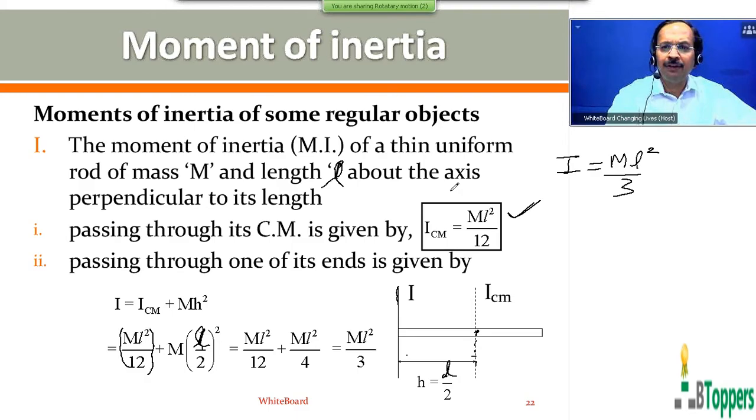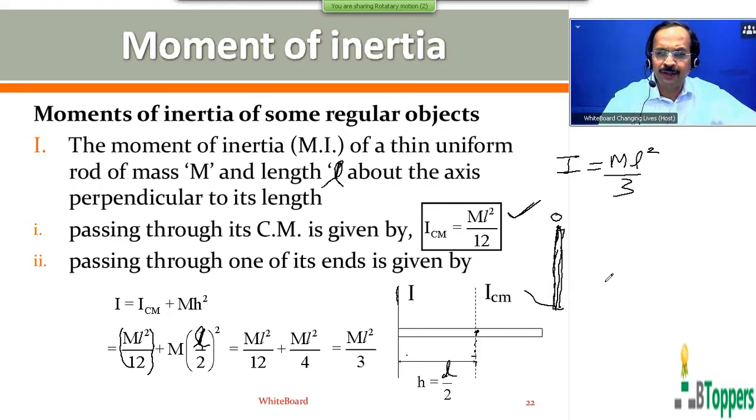That means the second formula will be used in some of the problems where the rod rotates about an axis passing through one of the ends. For example, the rod is pivoted at the top end or suspended vertically about a horizontal axis, so that it is capable of rotating about the horizontal axis passing through the top end.